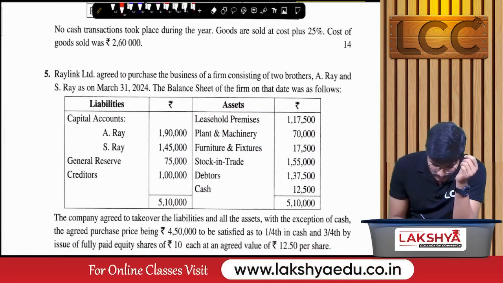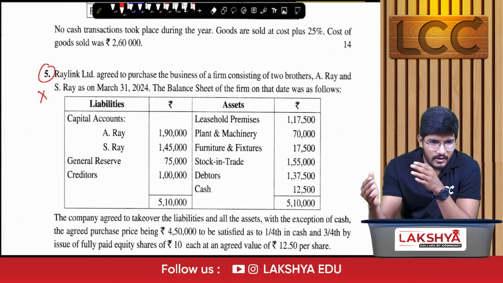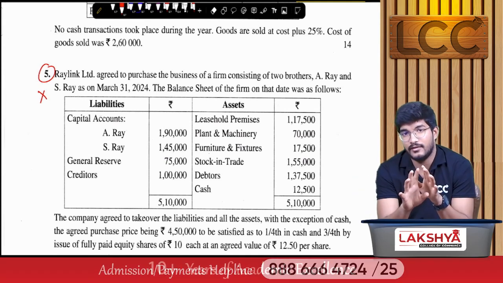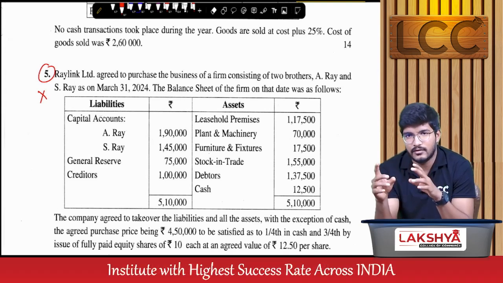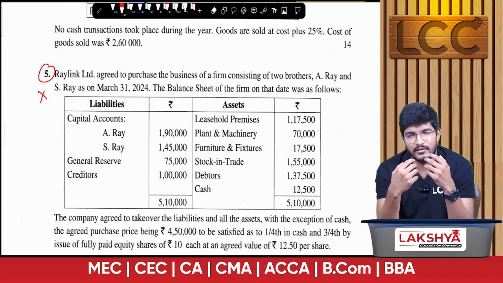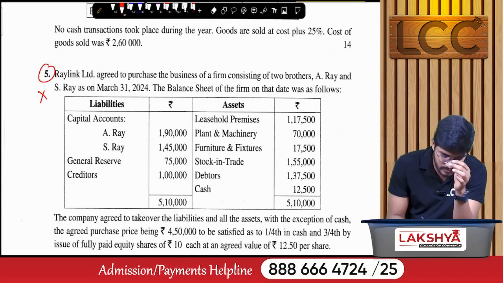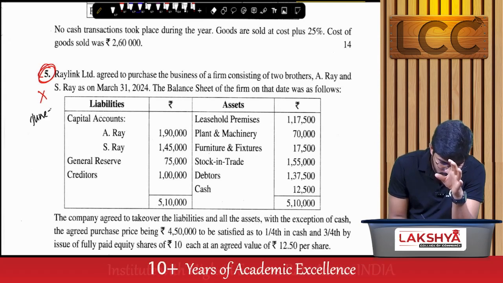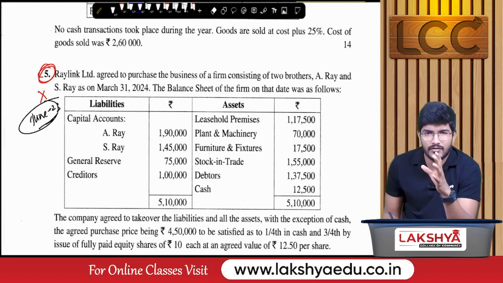Next, question number 5. This is unexpected, because in the past 3 attempts, in June 2023, the first attempt of CMA Inter new syllabus, they tested conversion. That was an abnormal paper, and I did not consider that paper for selecting high impact questions. But if you observe this question number 5, it is somewhat similar to the June 23 examination paper question, not exactly, but most of the points were covered.